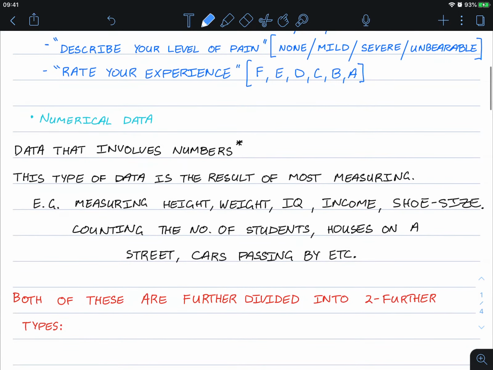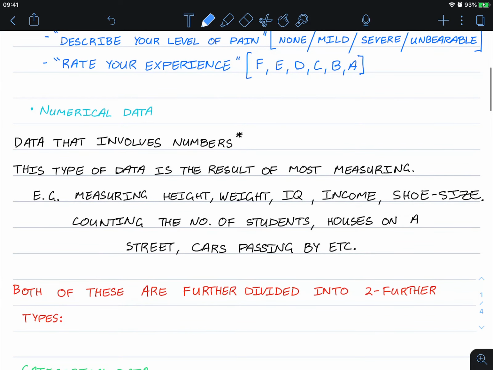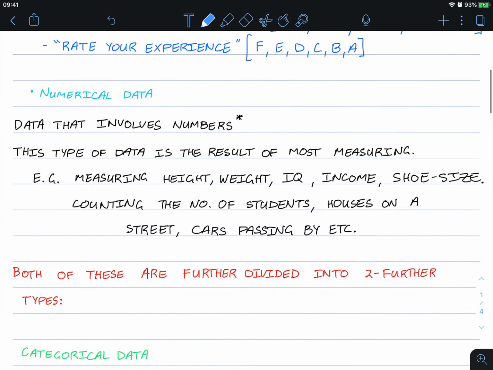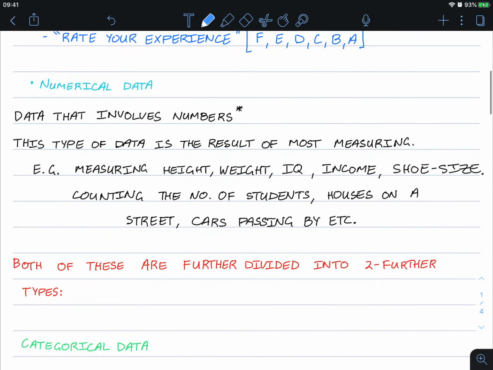Now, numerical data is this type of data is the results of most measuring. For example, measuring someone's height, weight, IQ, income, shoe size, etc. It can also be the result of counting the number of students, or counting the number of houses on the street, or counting cars passing by in 30 minutes.